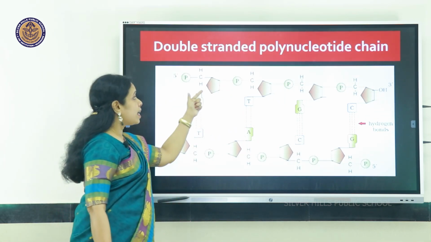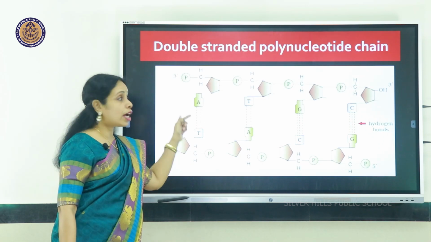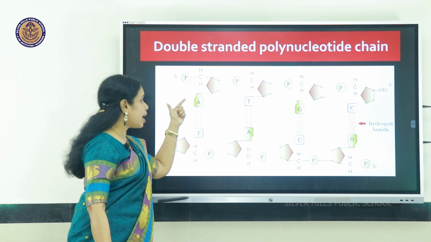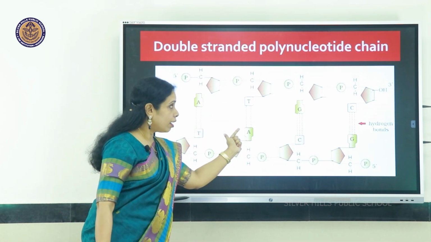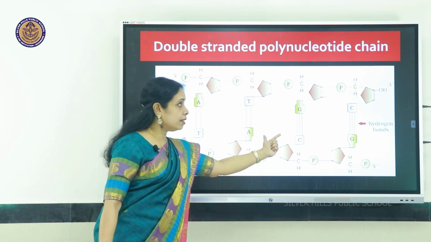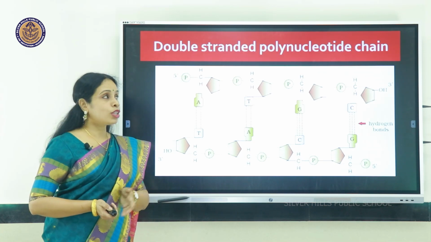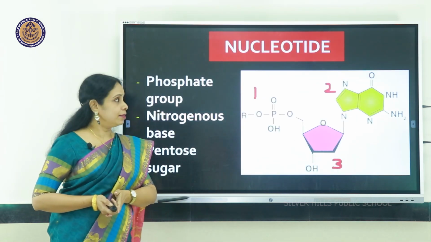And attached to the sugar, there will be the nitrogenous bases which are linked by hydrogen bonds. So here you find A double bond T, T double bond A, G triple bond C, and C triple bond G. So this is a double-stranded polynucleotide chain.